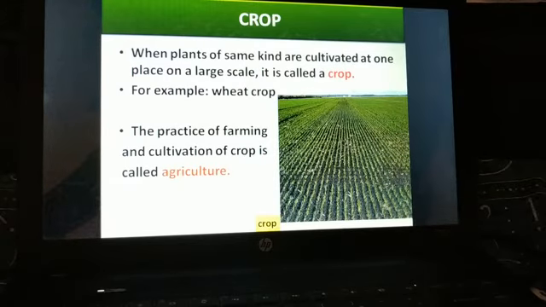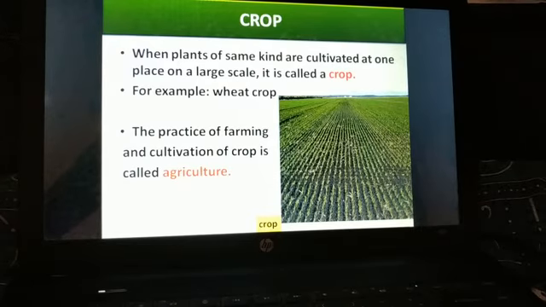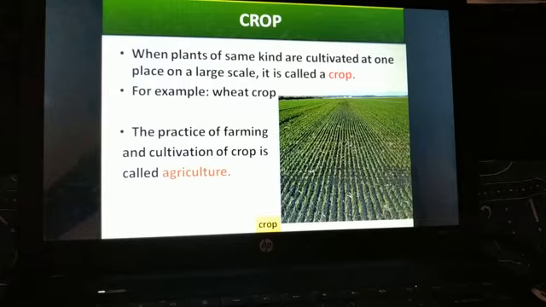Now what is agriculture? The practice of farming and cultivation of crops is called agriculture. So agriculture, you can simply say, is farming and cultivation of crops.